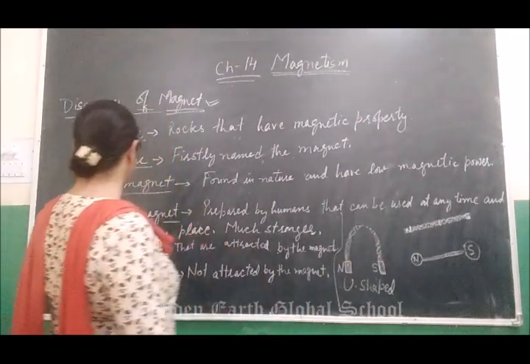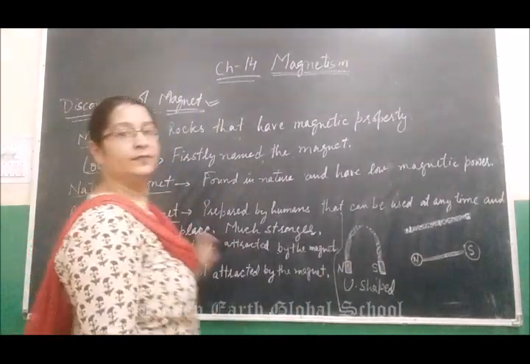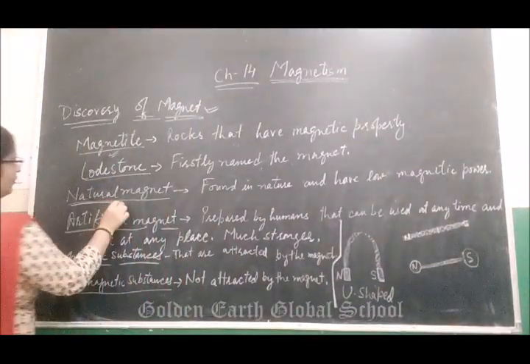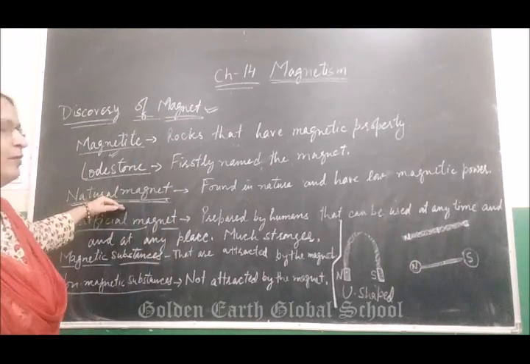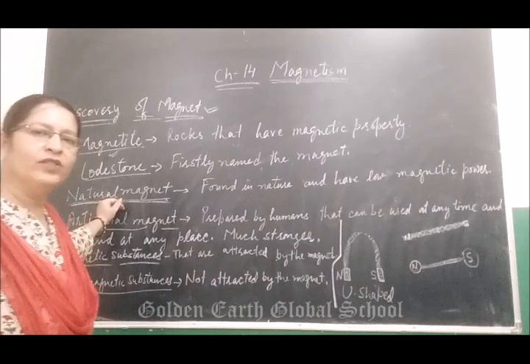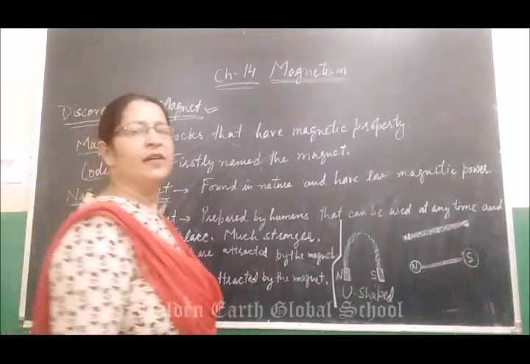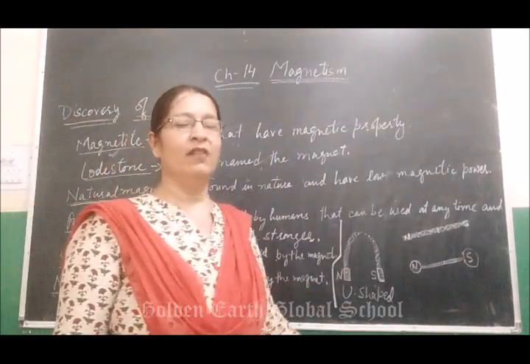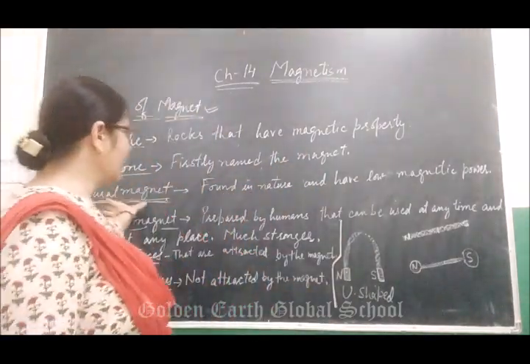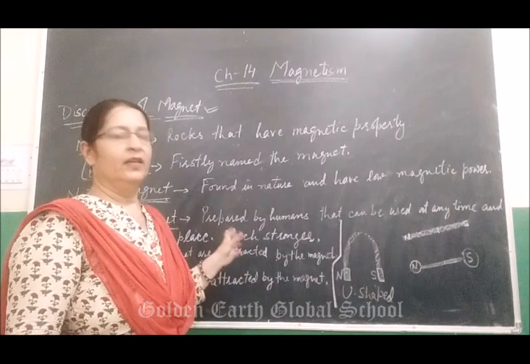Next is the natural magnet. Why is it named a natural magnet? Because it is found in nature. That's why it is named a natural magnet, and it has low magnetic power.